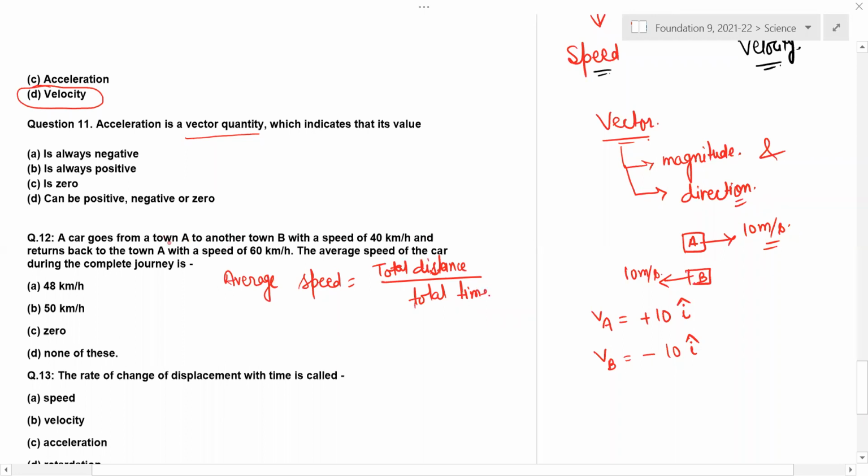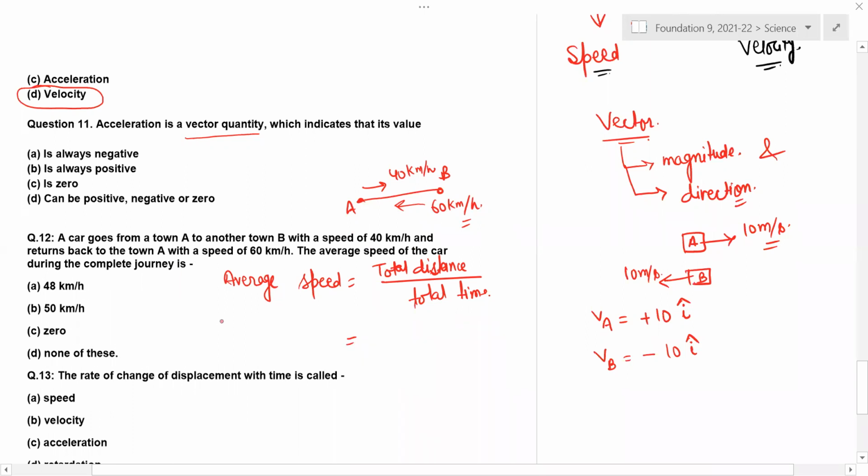Now please understand, this is town A, this is town B, so the distance is not going to change. The car goes from town A to town B with a speed of 40 km per hour while going, and returns back to town A with a speed of 60 km per hour. The distance remains the same, right? But time will be changing.